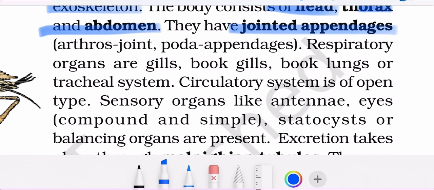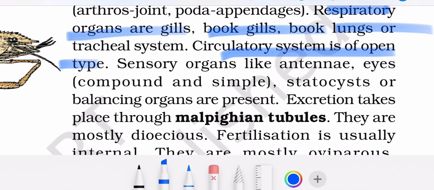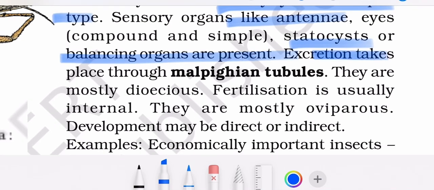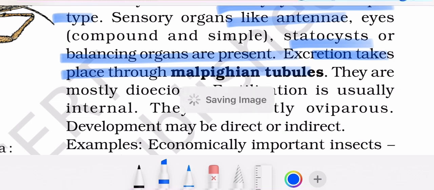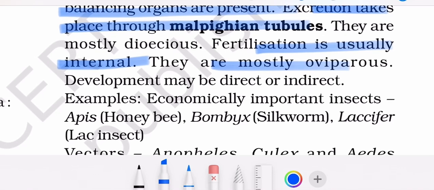They have jointed appendages. Respiratory organs are gills, book lungs, or tracheal system. Circulatory system is of open type. Sensory organs like antennae, eyes, statocyst, or balancing organs are present. Excretion takes place through Malpighian tubules. They are mostly dioecious. Fertilization is usually internal. They are mostly oviparous. Development may be direct or indirect.